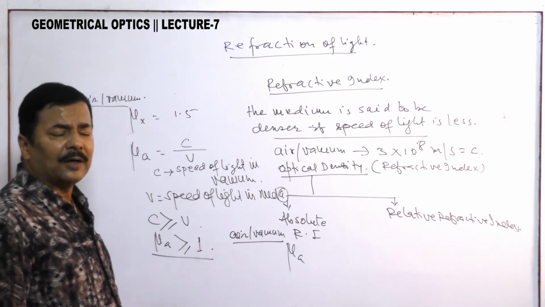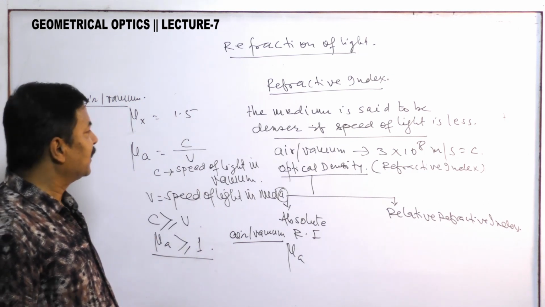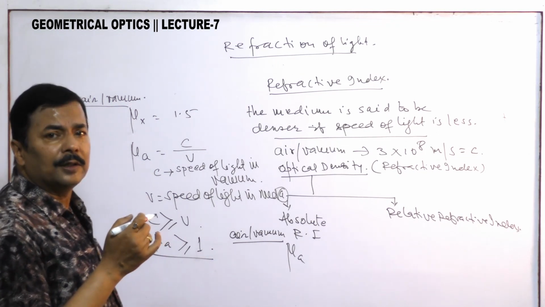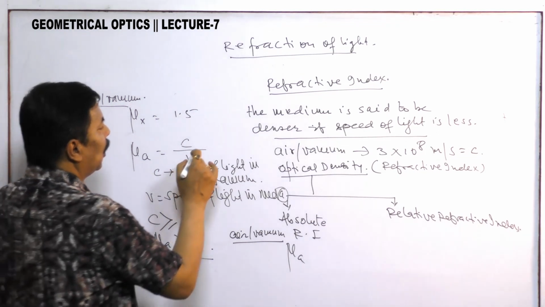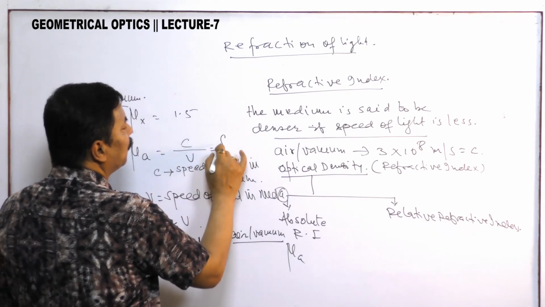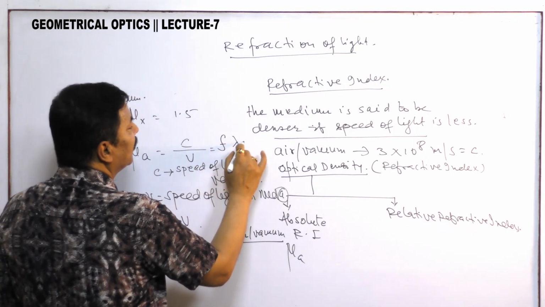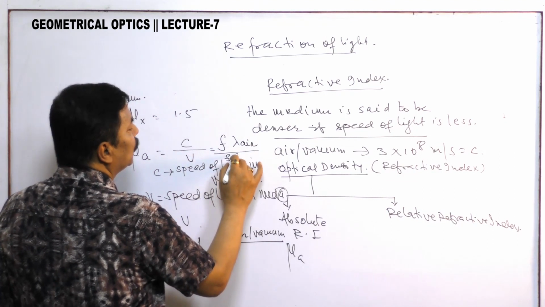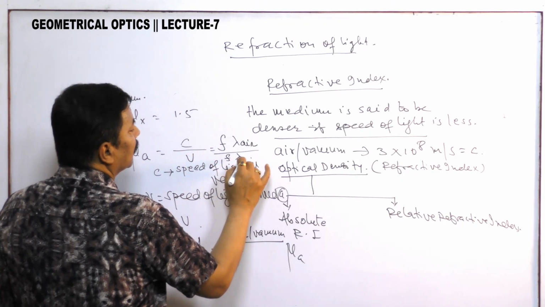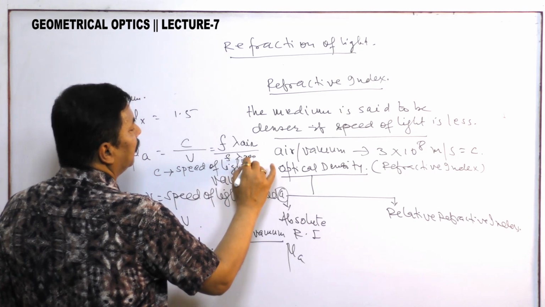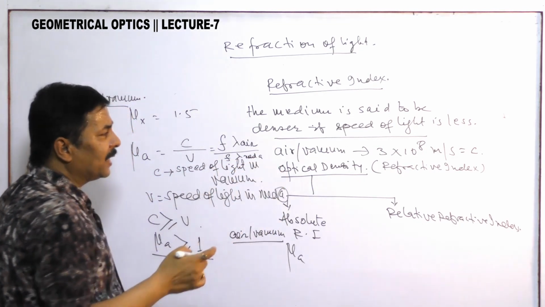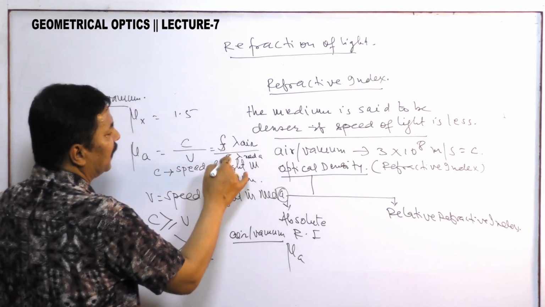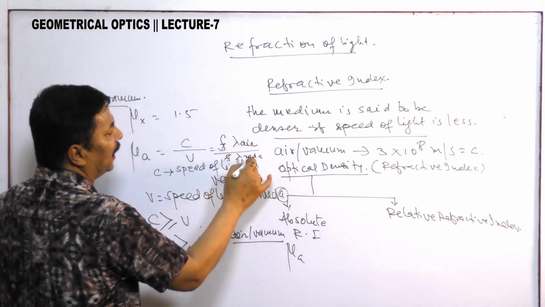One more thing that you remember from your junior classes, that velocity is frequency into wavelength. So this can be written as frequency into wavelength in air and frequency into wavelength in medium A. As I told you, frequency does not change, so this f will cancel and you get lambda air by lambda medium.